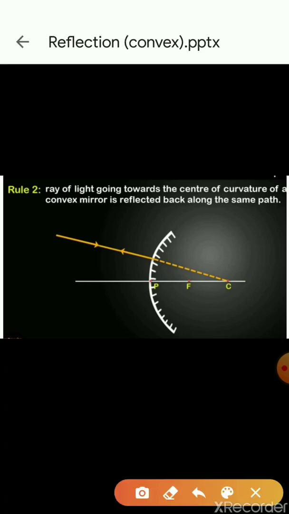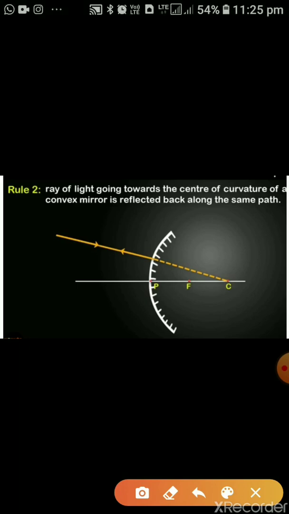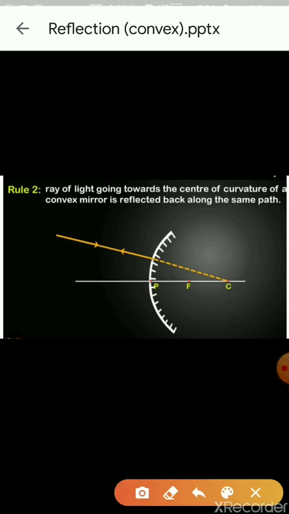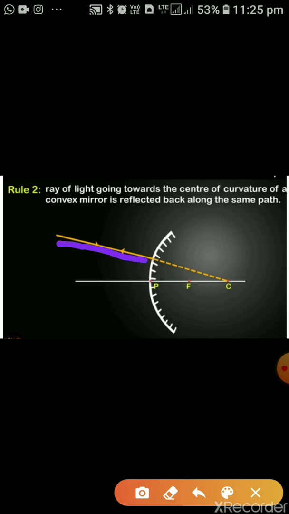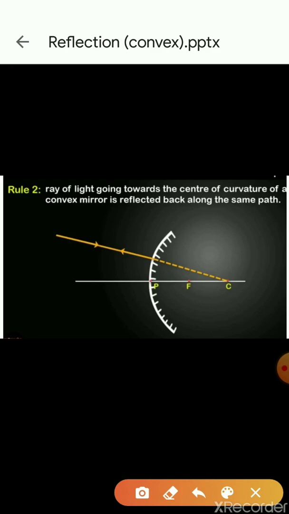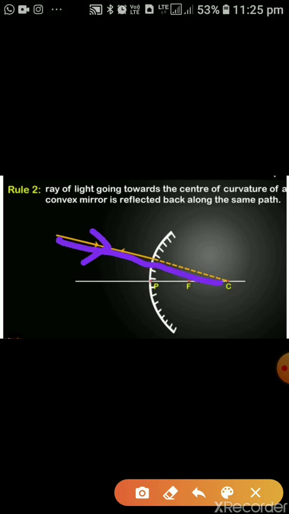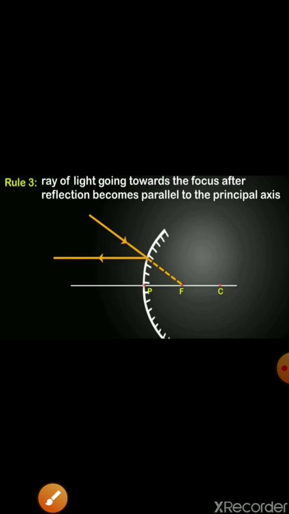Here again you can see we have a convex mirror, and the ray which is falling on this convex mirror is going straight towards the center of curvature, and after reflection it reflects back along the same path.